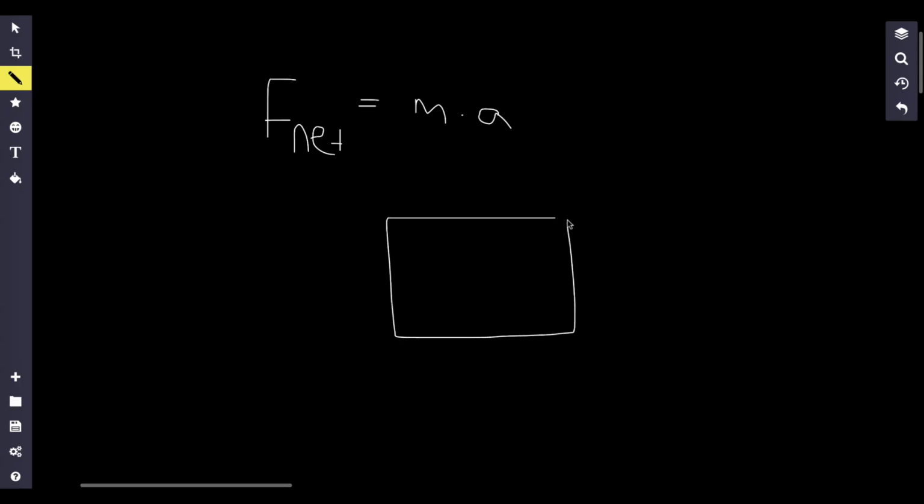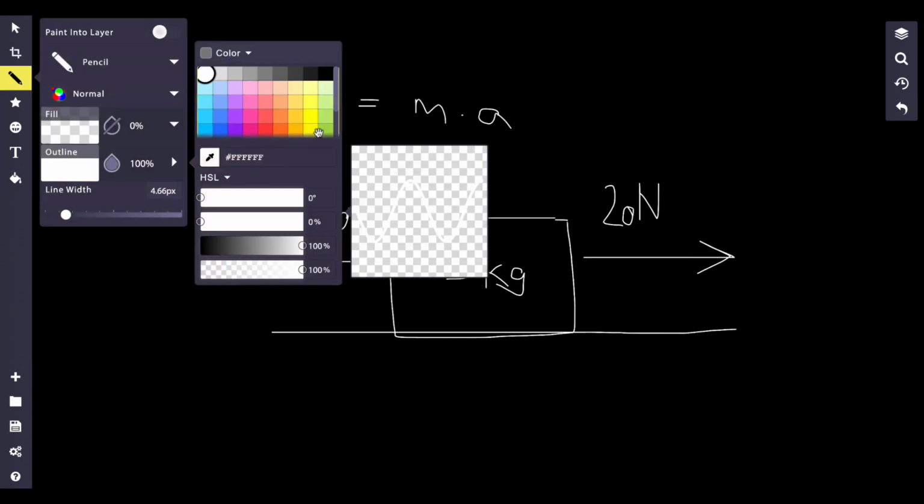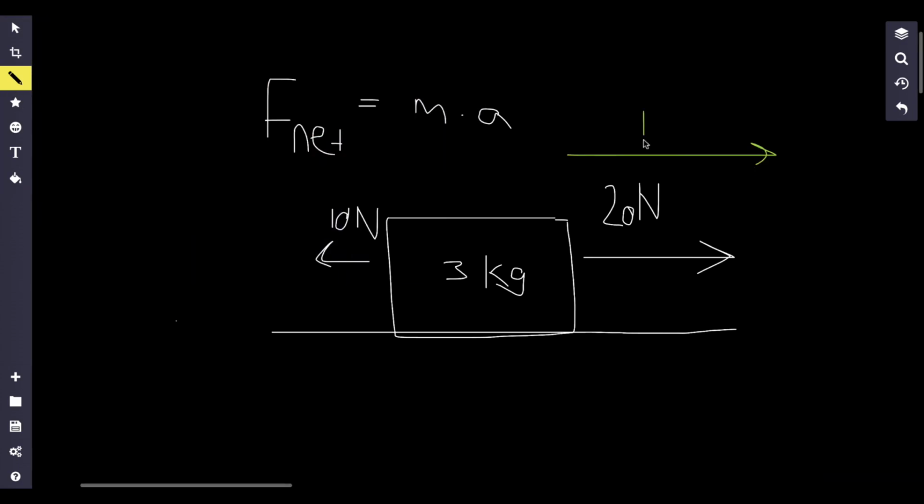So if I have an object, let's say it's 3 kilograms, and someone is pushing this box, let's say, with a force of 20 newtons, but another dude is pushing the box back with a force of 10 newtons, well, you can see that there is a net force to the right of 10 newtons, right? Because 20 minus 10 gives me 10, right?